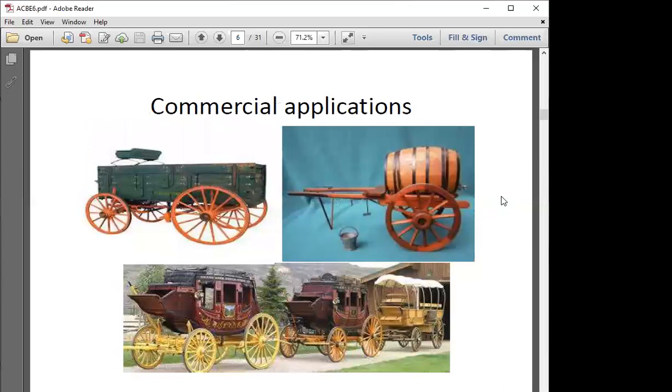In commercial aspect, you can observe it like this. You can transfer water with this particular stuff. You can transfer multiple carriages by attaching 2 or 4 horses together to carry passengers as well as load. You are able to see chassis forms in different cars at the bottom, as well as the commercial application unit. Okay, so these are the formations which have been available.